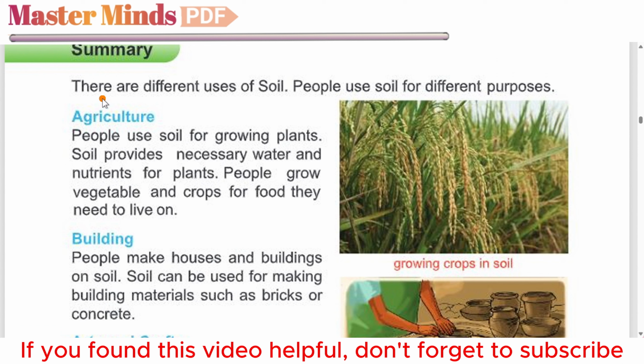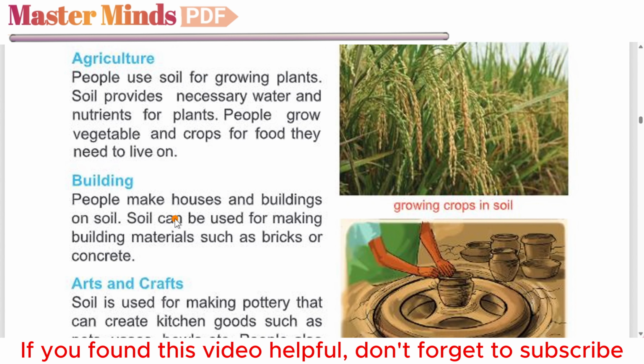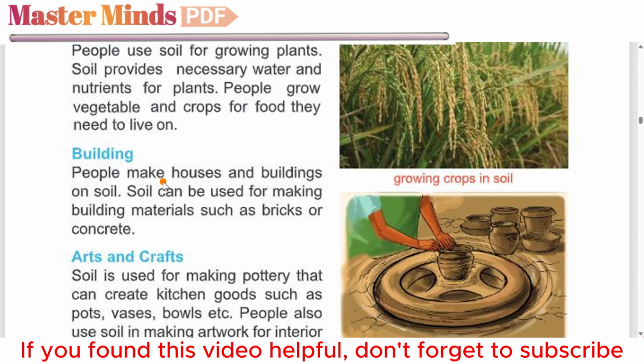Next page, summary. There are different uses of soil. People use soil for different purposes. Agriculture. People use soil for growing plants. Soil provides necessary water and nutrients for plants. People grow vegetables and crops for food they need to live on. Building. People make houses and buildings on soil. Soil can be used for making building materials such as bricks or concrete.